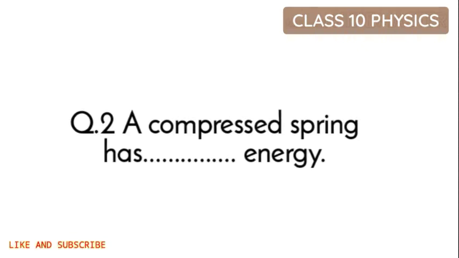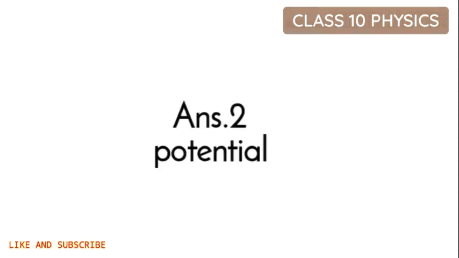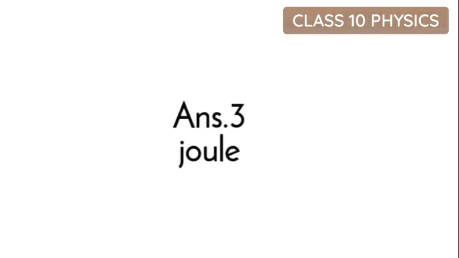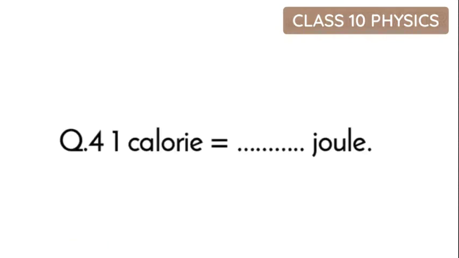Question 2. A compressed spring has dash energy. A compressed spring has potential energy, because if you press it, it will again take its shape. Now question 3. The SI unit of energy is dash. The SI unit of energy is joule, named after the scientist Joule.